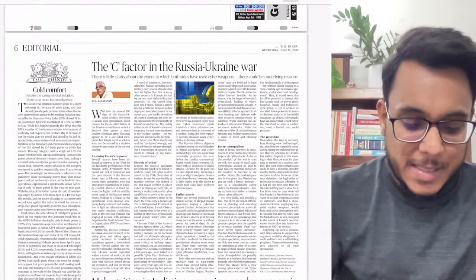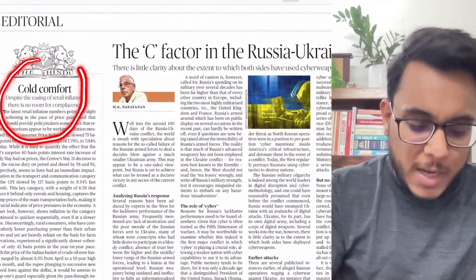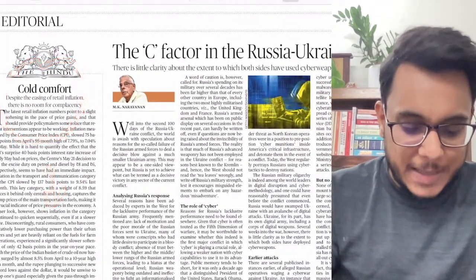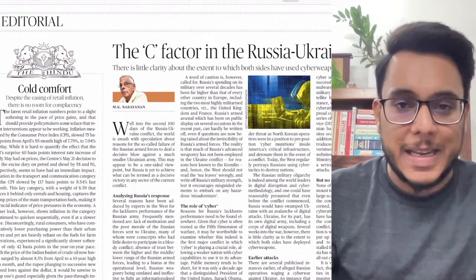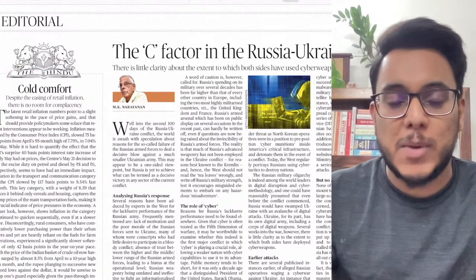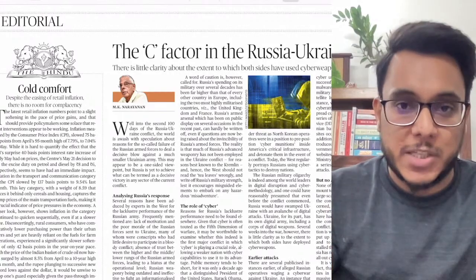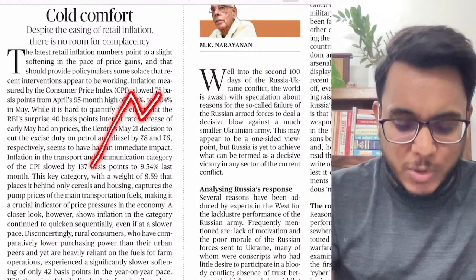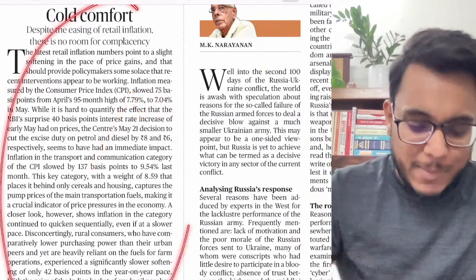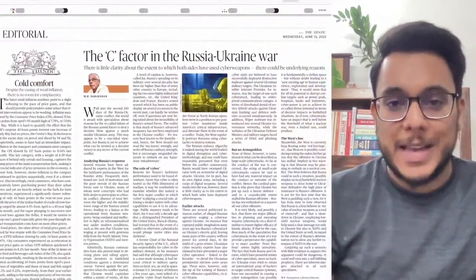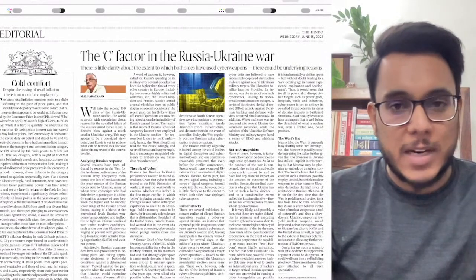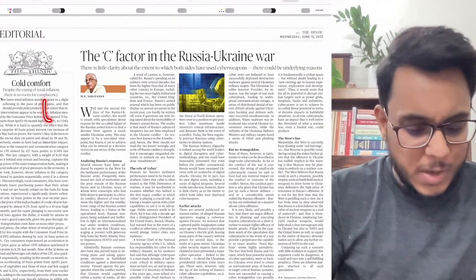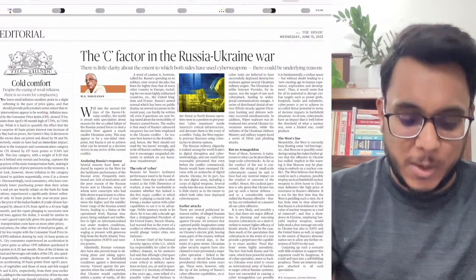Now on the editorial page, the first article, Cold Comfort. Now guys, this article is talking about how retail inflation has come down a little bit, but still the WPI, which we have seen on the first page also, is very high. So basically the numbers show how inflation is behaving: first it went up, then a little bit down, then up, down. So these data have been given. Now guys, again I am telling you this, the data will not be relevant by the time your exam comes. So not much importance is there in this article.